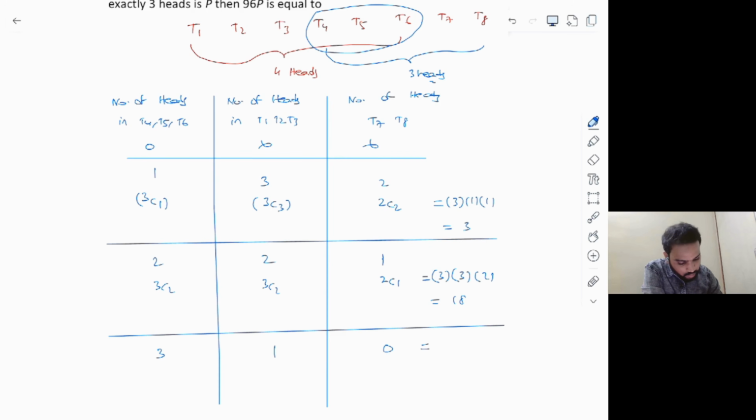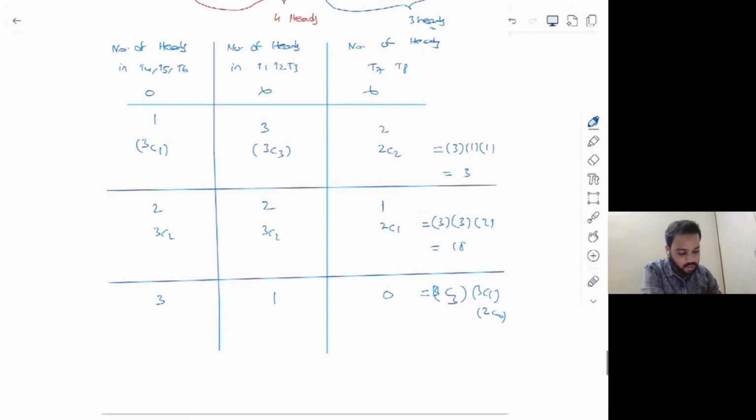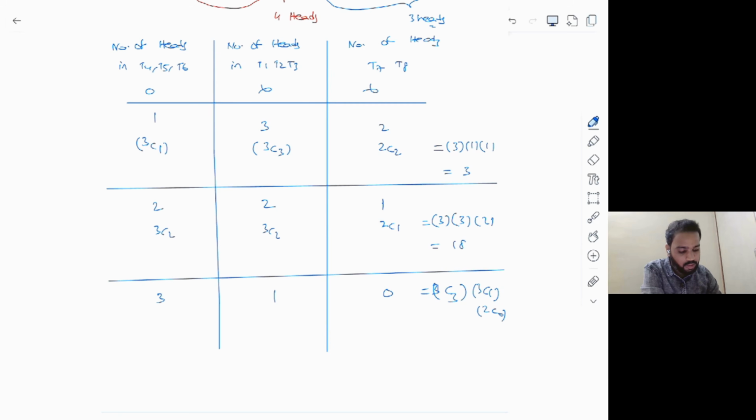So in this case, the combinations will be 3C3 multiplied by 3C1 multiplied by 2C0, because if T4, T5, T6 is having three heads, obviously T7, T8 cannot have any more heads. That is why I wrote it as 0. 3C3 is 1, 3C1 is 3, 2C0 is 1, so which will give you the answer as 3 here.